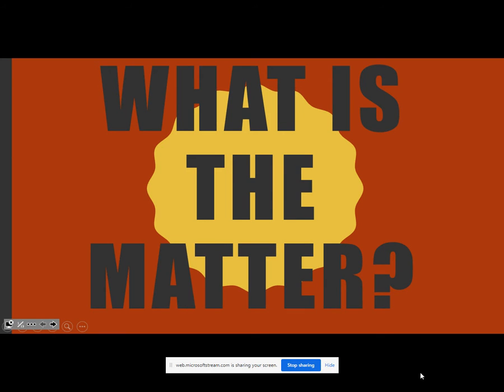So I wanted to go over matter and the states of matter. We have different states of matter, and we're going to do it through this learning activity, a little cutesy thing, asking what is matter. We'll figure that out through different pictures, and we're going to try to figure out if it's a solid, liquid, or a gas based off of the state of matter.